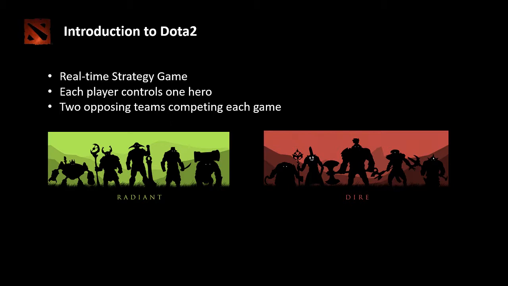Instead of building armies of units like in classical RTS games, each player controls a single hero, a strategically powerful unit with unique abilities and characteristics which can be improved over the course of the game. In each game of Dota 2, there are two competing teams of 5 players, the Radiant and the Dire.